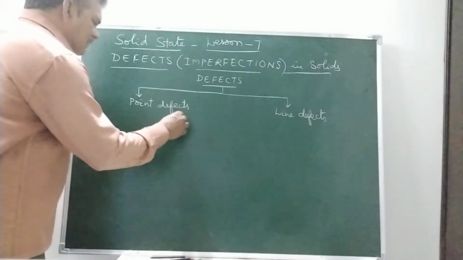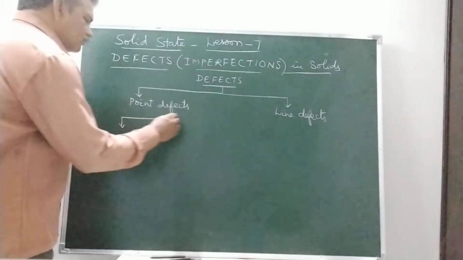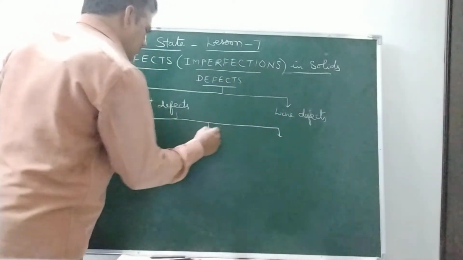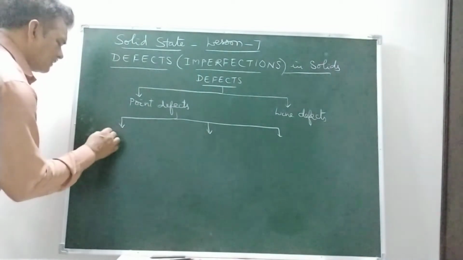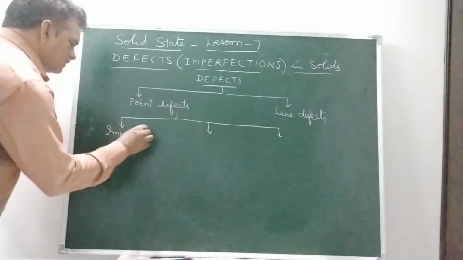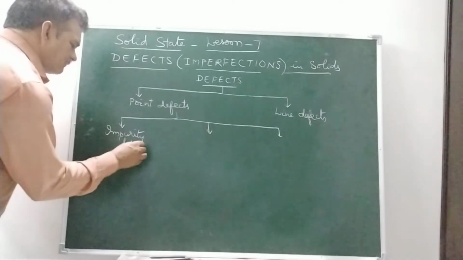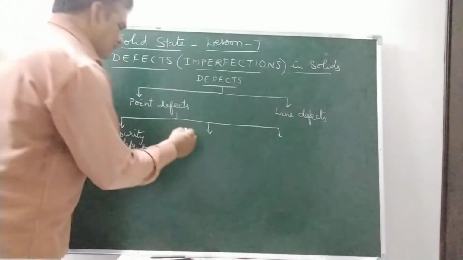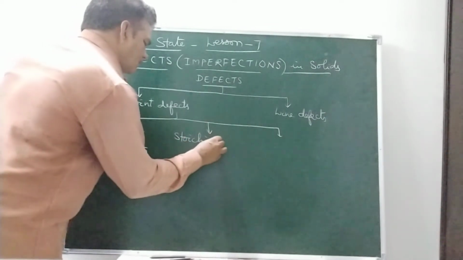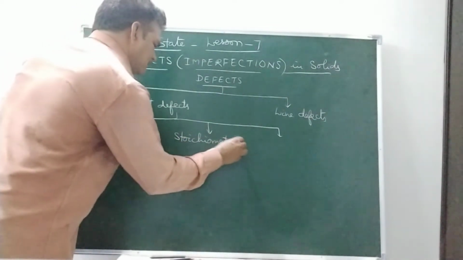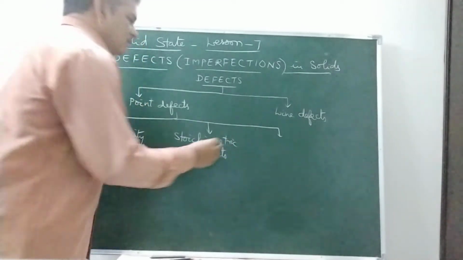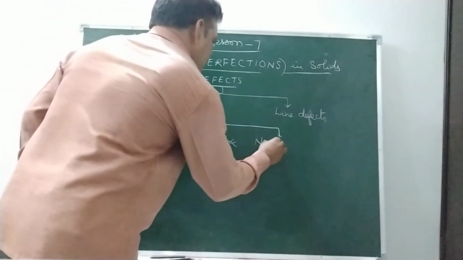Point defects are again divided into three types. They are impurity defects, then stoichiometric defects, and then non-stoichiometric defects.